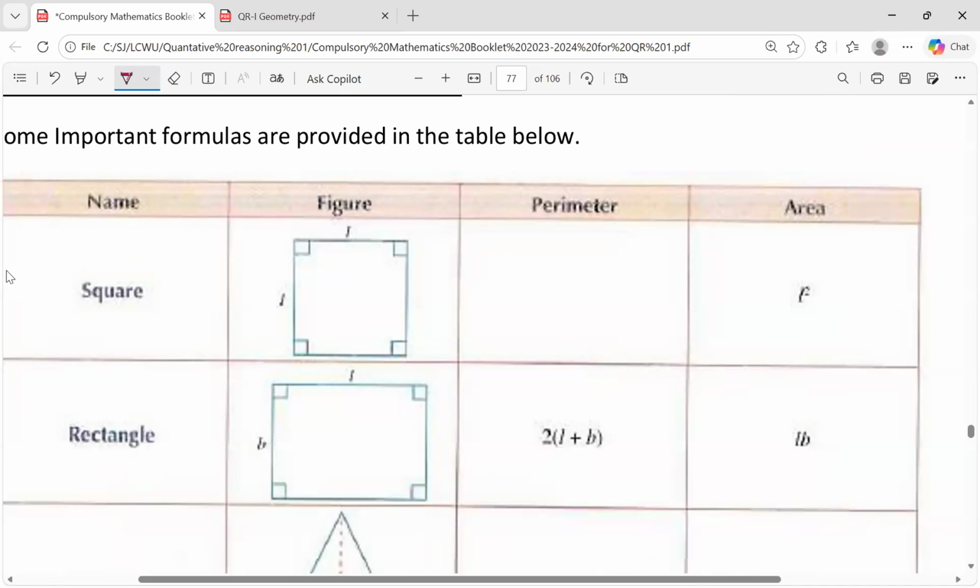Like the first figure, you are given a square of length L each. Since L is the length of each side of the square, the perimeter is 4 times L, and the area is L multiplied by L, equal to L square. Next is rectangle. Rectangle has a height B and width L. So the perimeter, the length of all the sides, L plus L, B plus B, is 2 times (L plus B), and the area is length multiplied by width, that is L multiplied by B.